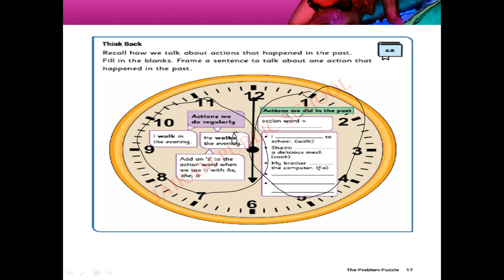Actions we did in the past. Action word. What are all the action words? Plus, what do we add? We add ed. We add action word plus ed. I dash to school. Walk. Walk plus ed. Walked. Shalini dash delicious meal. Cook plus ed. Cooked. My brother dash the computer.